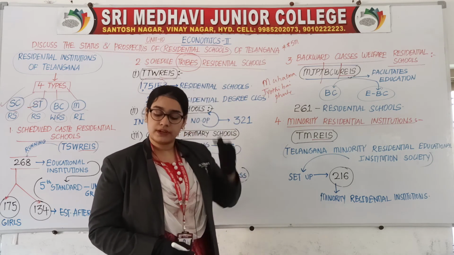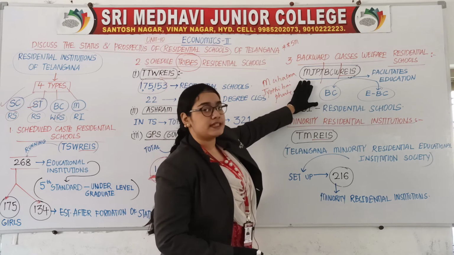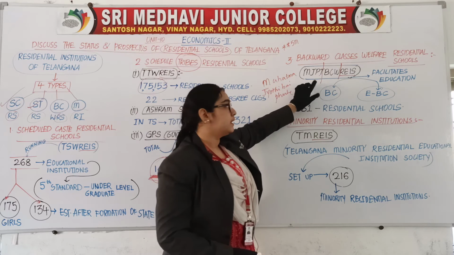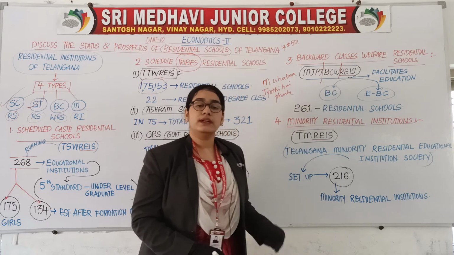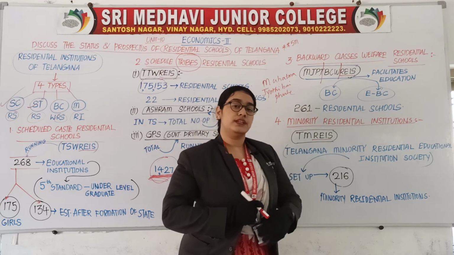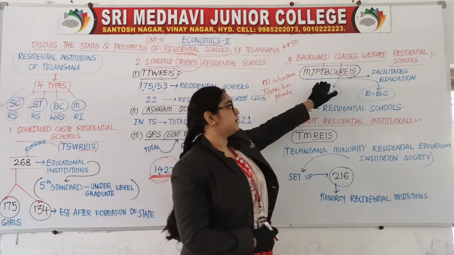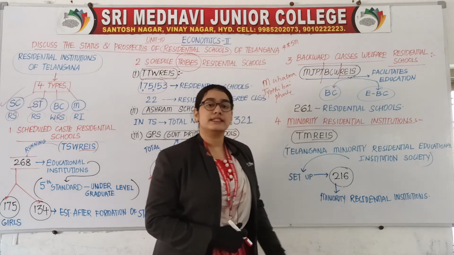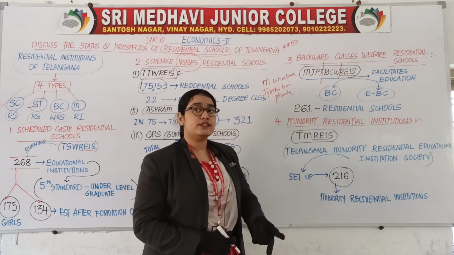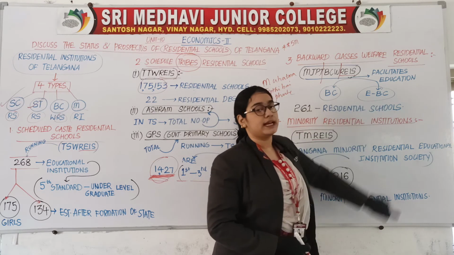What is the short form written over here? MJPT. MJPT means Mahatma Jyotibai Phule, Telangana. BCW means backward class welfare. REIS, residential educational institution society. So MJPT BCW REIS facilitates education for backward classes and economically backward classes.